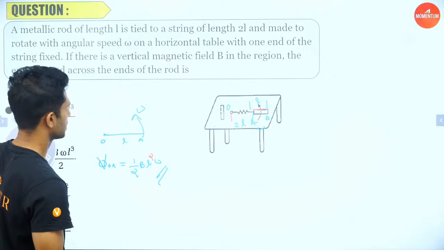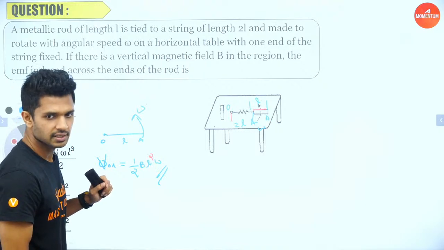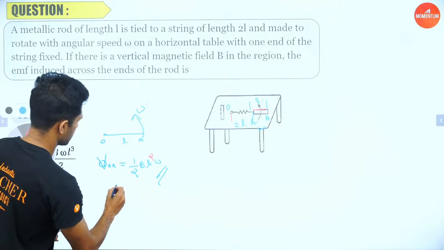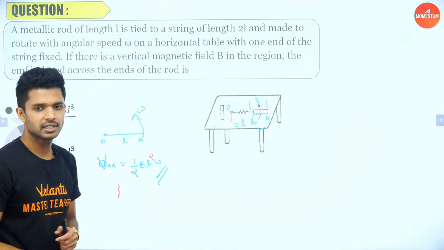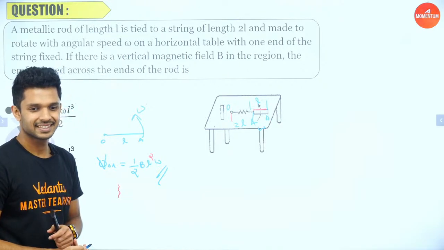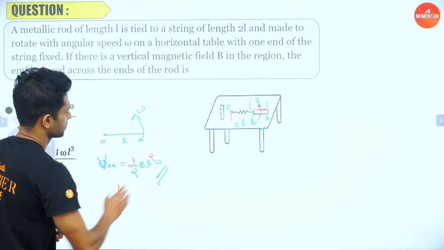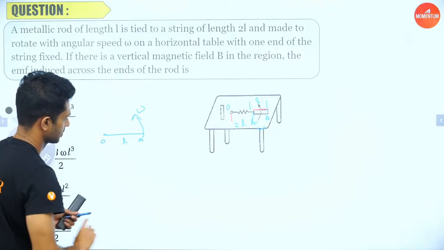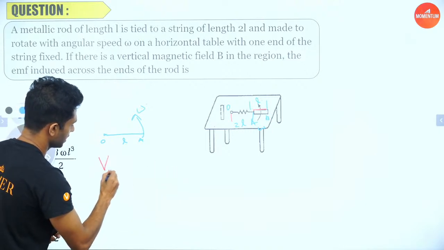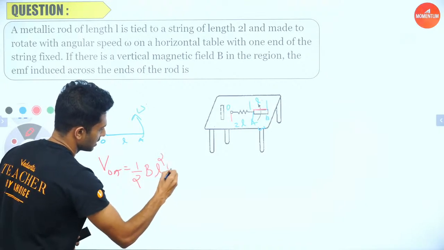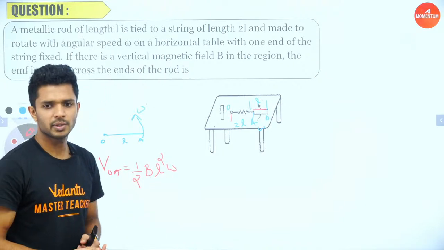Yes. Red will be fine, I think. Red, okay, red is fine. I hope red is visible. So I'll write the formula once again. So the potential difference between the ends O and A is equal to half BL square omega. Now I hope it's visible.